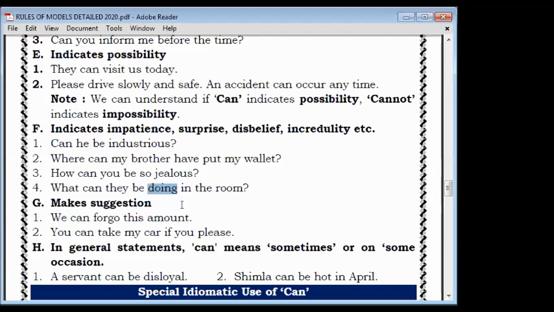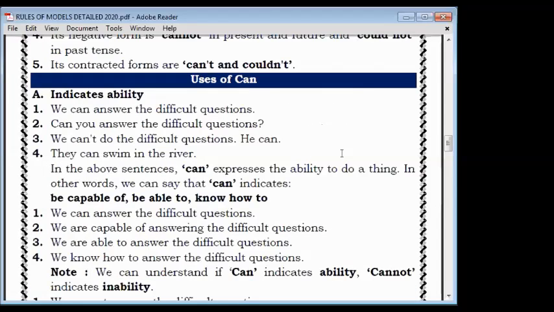Rule is there. One simple rule everyone should learn. If in an active sentence, any form of be, means the word be, this one, any form of be comes. Okay, there are 8 forms of be. You can write down. Is, am, are, was, were, being, and been. There are 8 forms in be also, B-E. So total number there are 8. I have given in the beginning. You will see in this sheet when you will get it, PDF. I have given you this thing in the beginning that there are 8 forms of be.